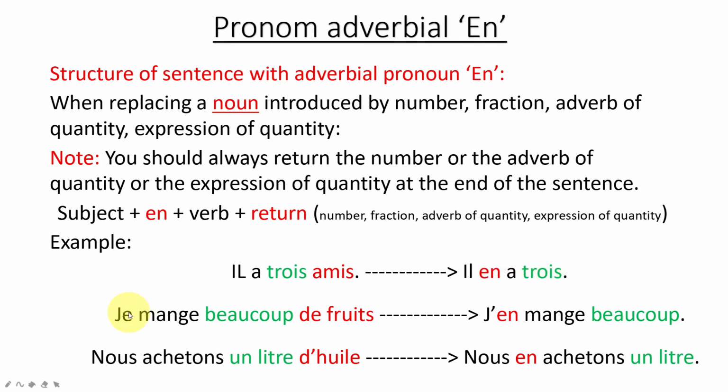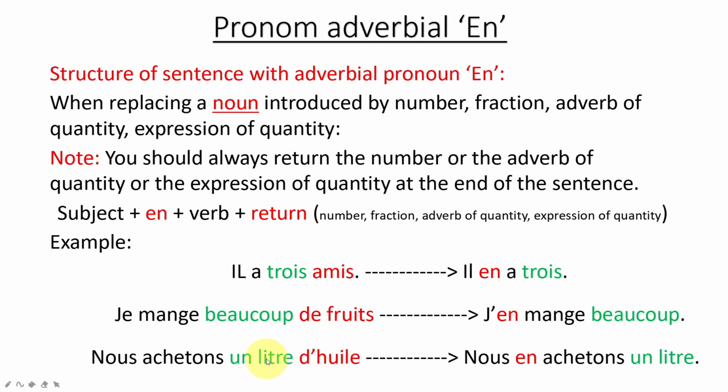Another example, je mange beaucoup de fruits. Beaucoup de is the expression of quantity and fruit is the object. But in this case, we are going to replace de plus the noun by the pronoun en. So we just leave beaucoup, not beaucoup de. We take de plus the fruit and we replace it by en. So j'en mange beaucoup.